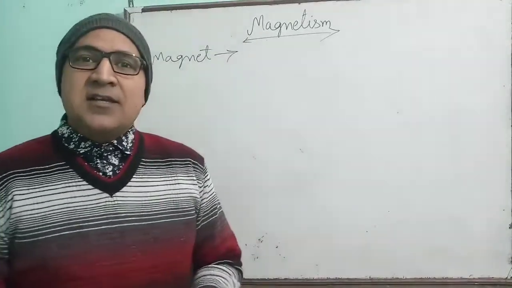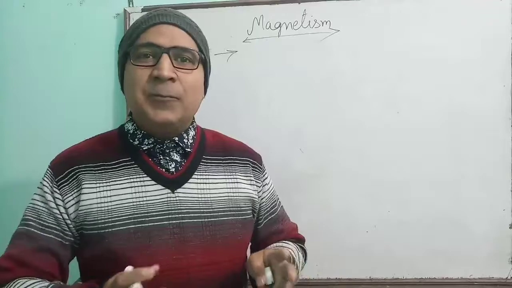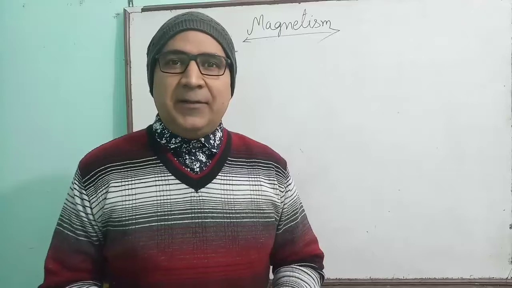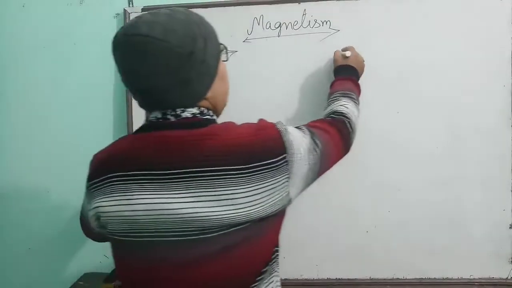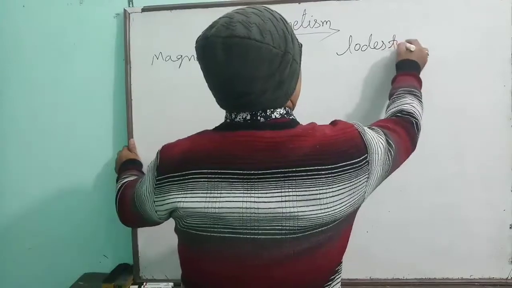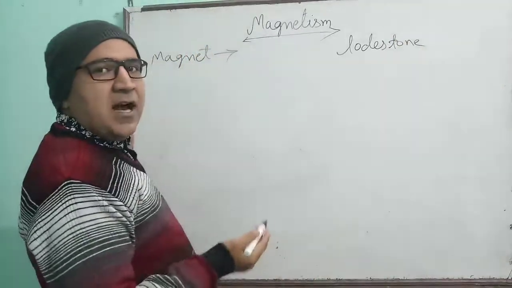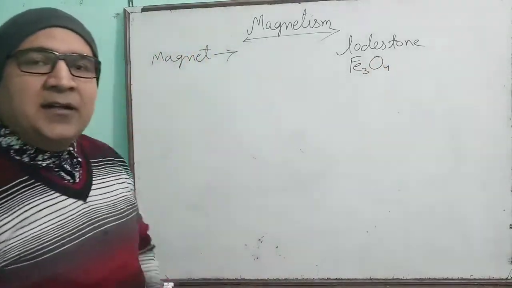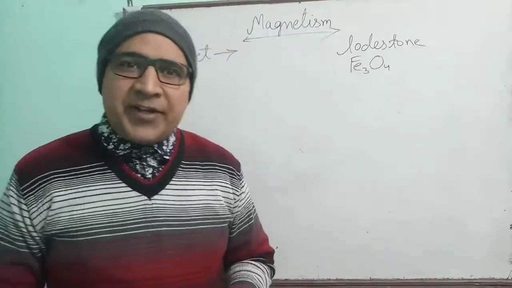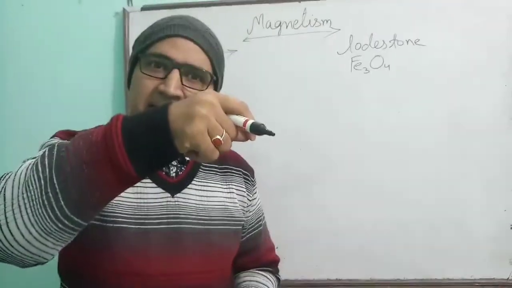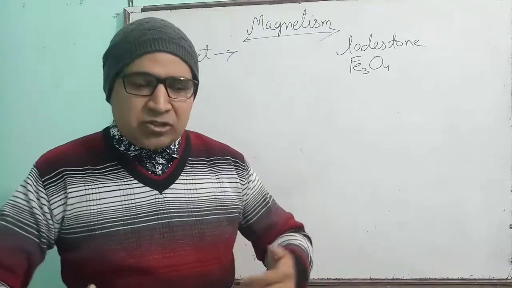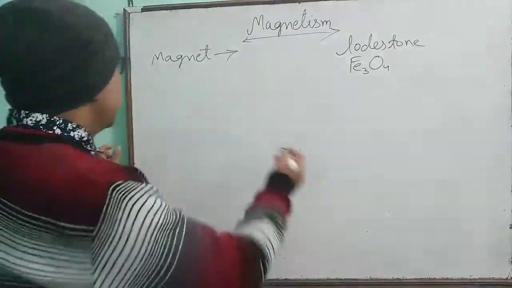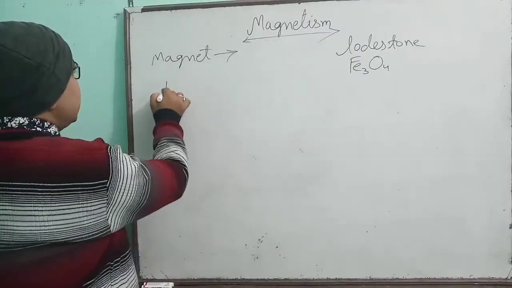Children, in olden days, some rocks were found which had property to attract iron materials. Those rocks were called magnet. Those natural rocks were the lodestone. Actually, these are the ores of iron oxide like this one. And these rocks had property that whenever it is suspended in the air, it always comes to rest in the geographical north and south direction. These were the properties of the magnet. So, first you should know what is the magnet.